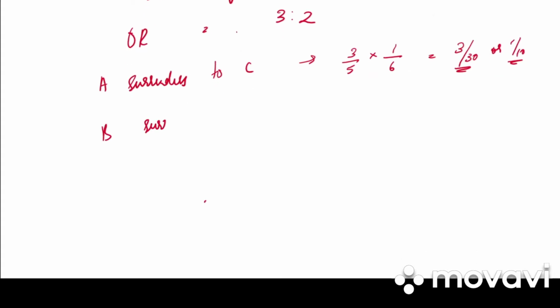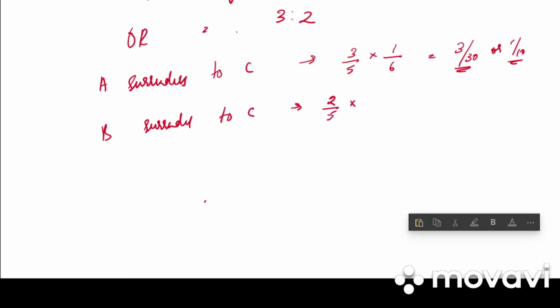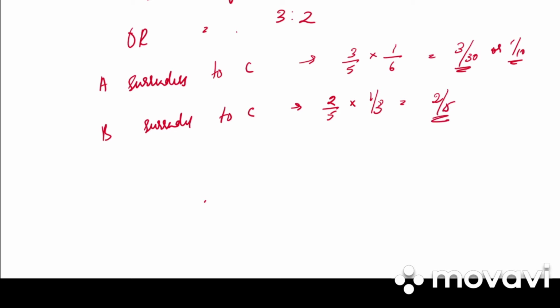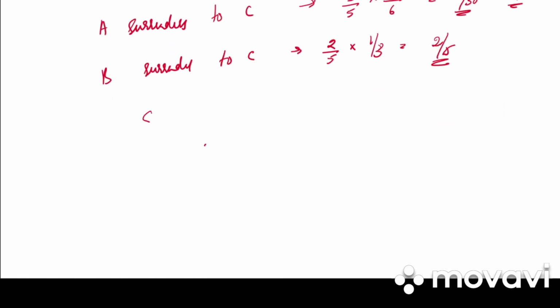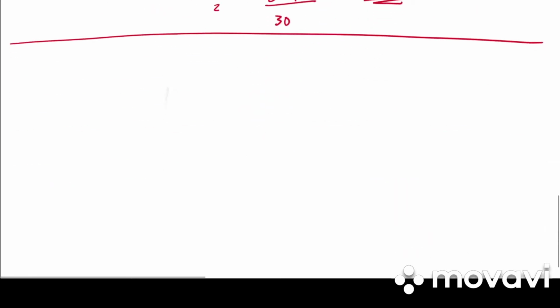Then we have B surrenders to C. Old ratio is 2/5. How much does he surrender? 1/3. So how much do we get? 2/15. So what will be the sacrifice ratio? 1/10 is to 2/15. LCM will be 30. 3:4. So sacrifice ratio is 3:4.